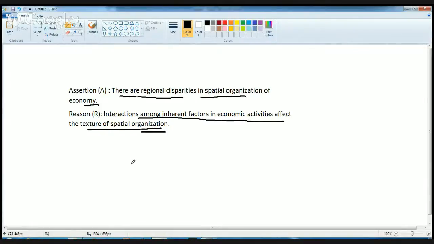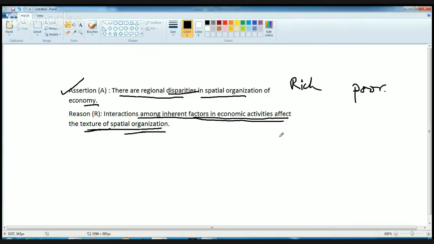So both of the statements are correct because for every economy you have regional disparities, you have rich, you have poor, you have developed areas, you have undeveloped areas, you have less developed areas, you have more developed areas. So there are regional disparities in each economy, that's a true statement. And interaction among the inherent factors in economic activity affect the spatial organization.